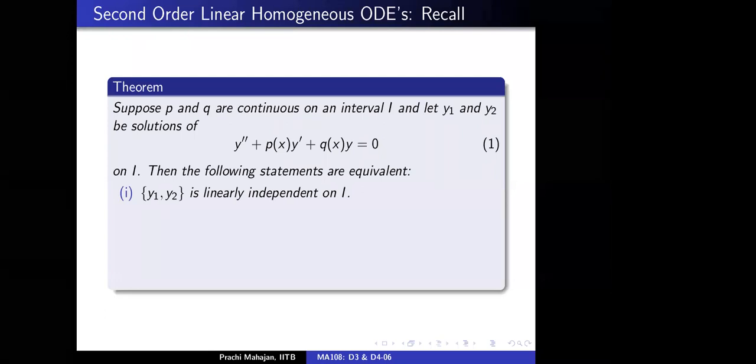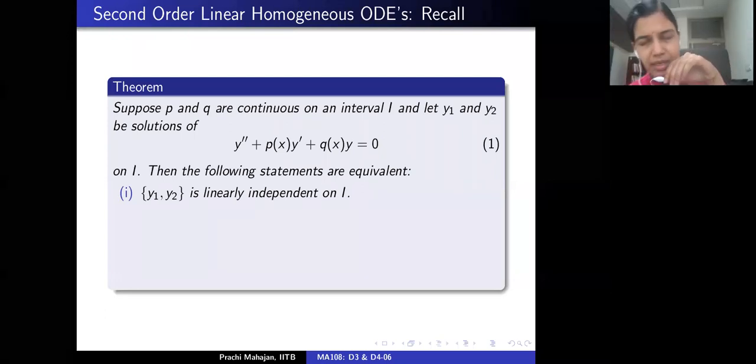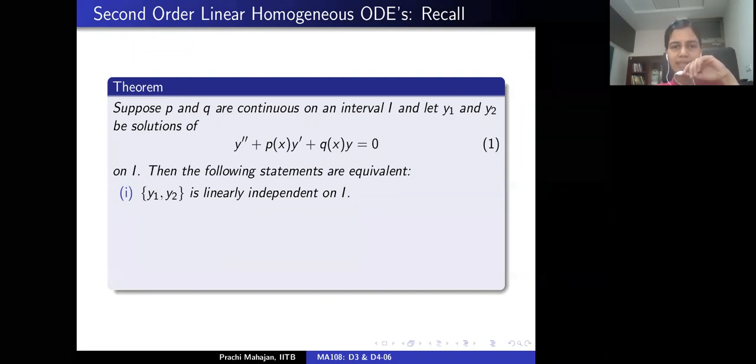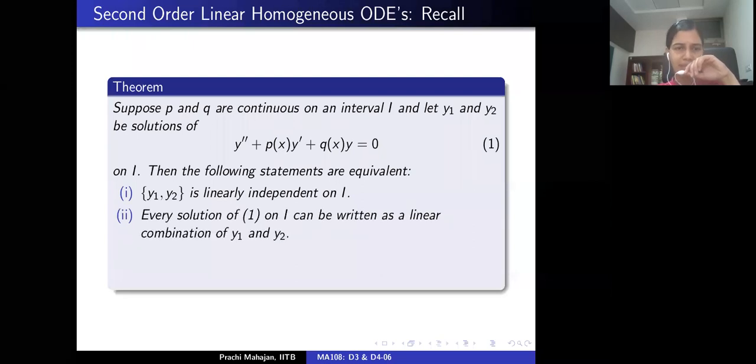Then the upshot of the discussion we had last time is the following. Each of the following statements are equivalent. The very first statement is that y1 and y2 are linearly independent on the interval I. The second statement is that every solution of the second order linear homogeneous differential equation on the interval I is in the linear span of y1 and y2.